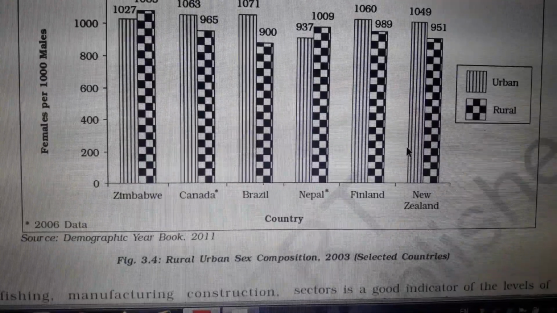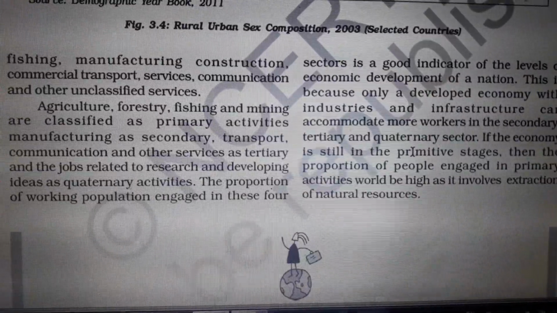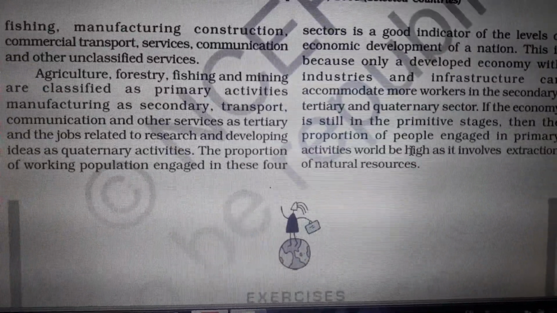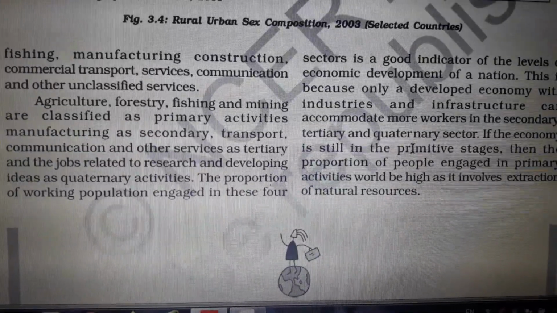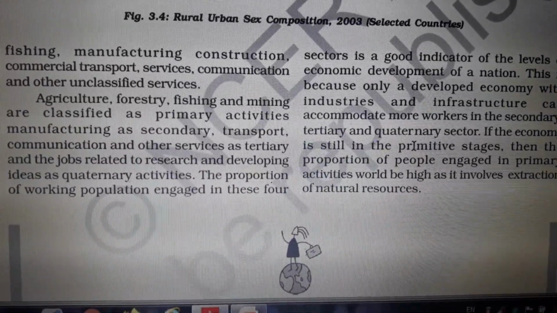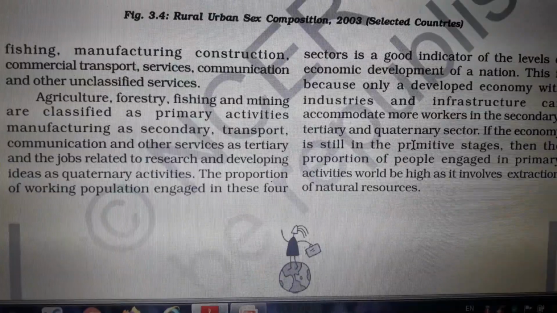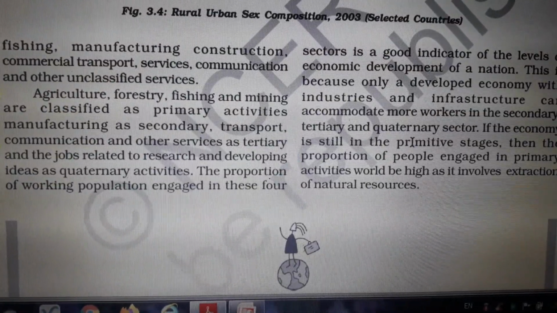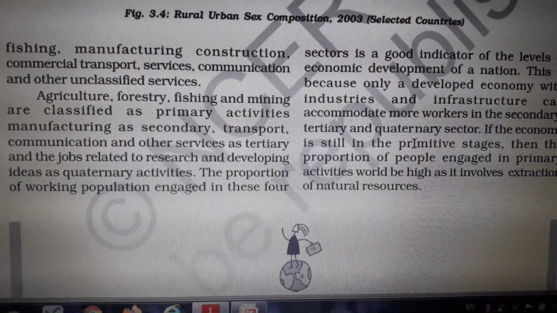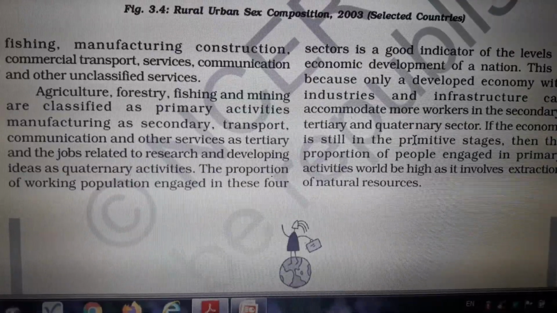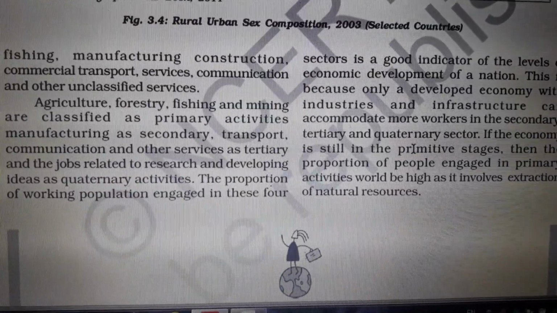Next, there are different types of activity. Primary activity comes under hunting, gathering, mining, fishing, forestry and agriculture. One or three more questions they will ask on this. Then what is secondary activity?